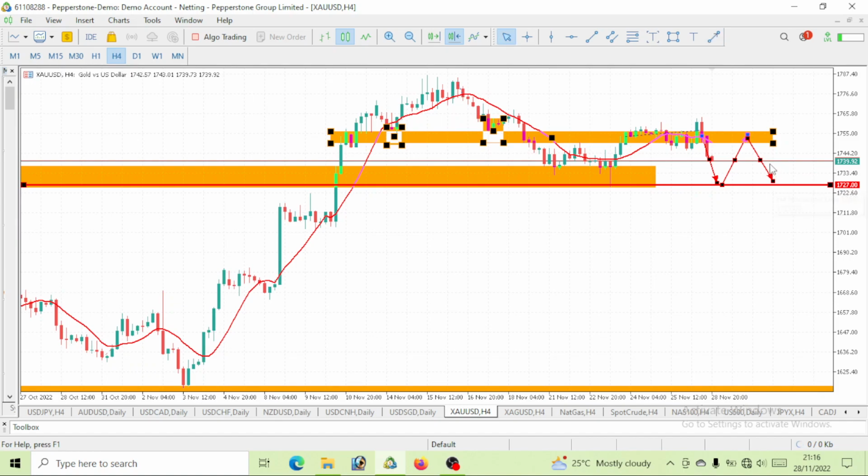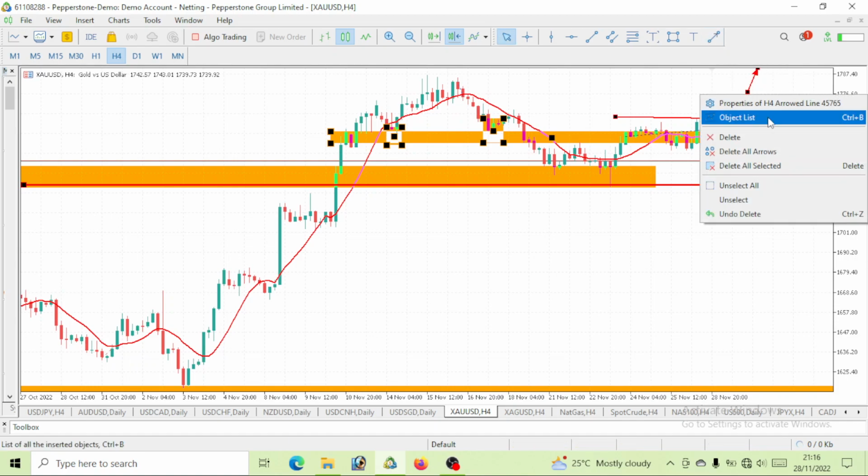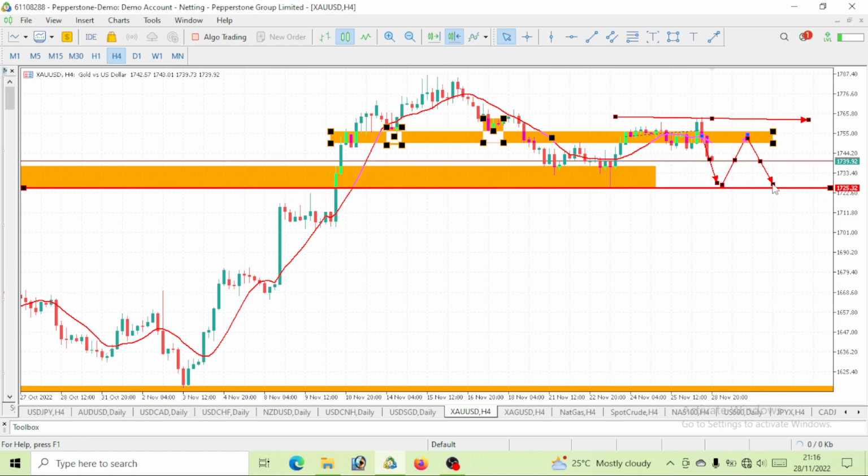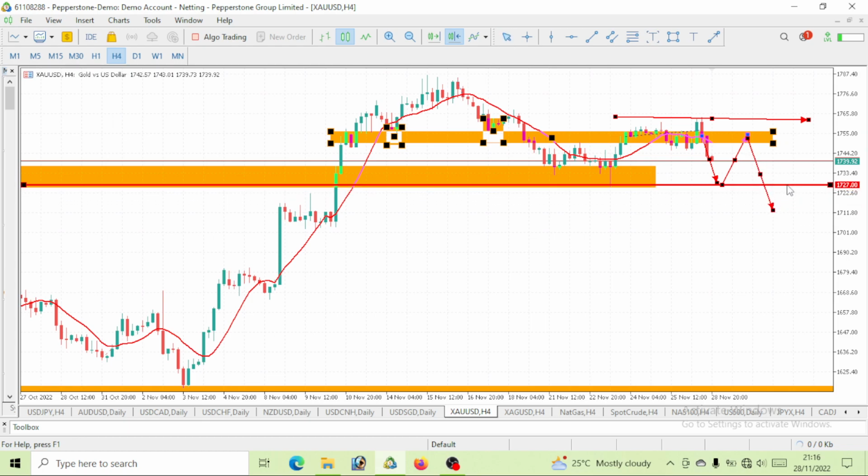But until then, we would want to see this market as a ranging market until this price breaks our highs. Once gold gives us that bullish move by breaking these highs on this candlestick wick here, then we would continue our bullish move on gold. Or once this market drops further down and breaks the level of 1728, then we can continue our bearish move.